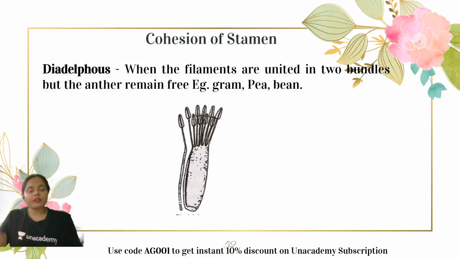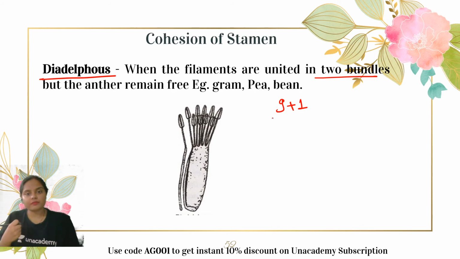Now, talking about the next condition, which is diadelphous. That means the stamens are attached with the help of the filament, and di means two, so two groups are present. In monoadelphous, only a single bundle was present. In the diadelphous condition, two bundles are present, and generally the arrangement is 9 plus 1. That means out of the 10 stamens, 9 filaments are attached together forming a bundle, whereas 1 is separate. See, this is the 1, and this is 1, 2, 3, 4, 5, 6, 7, 8, 9.